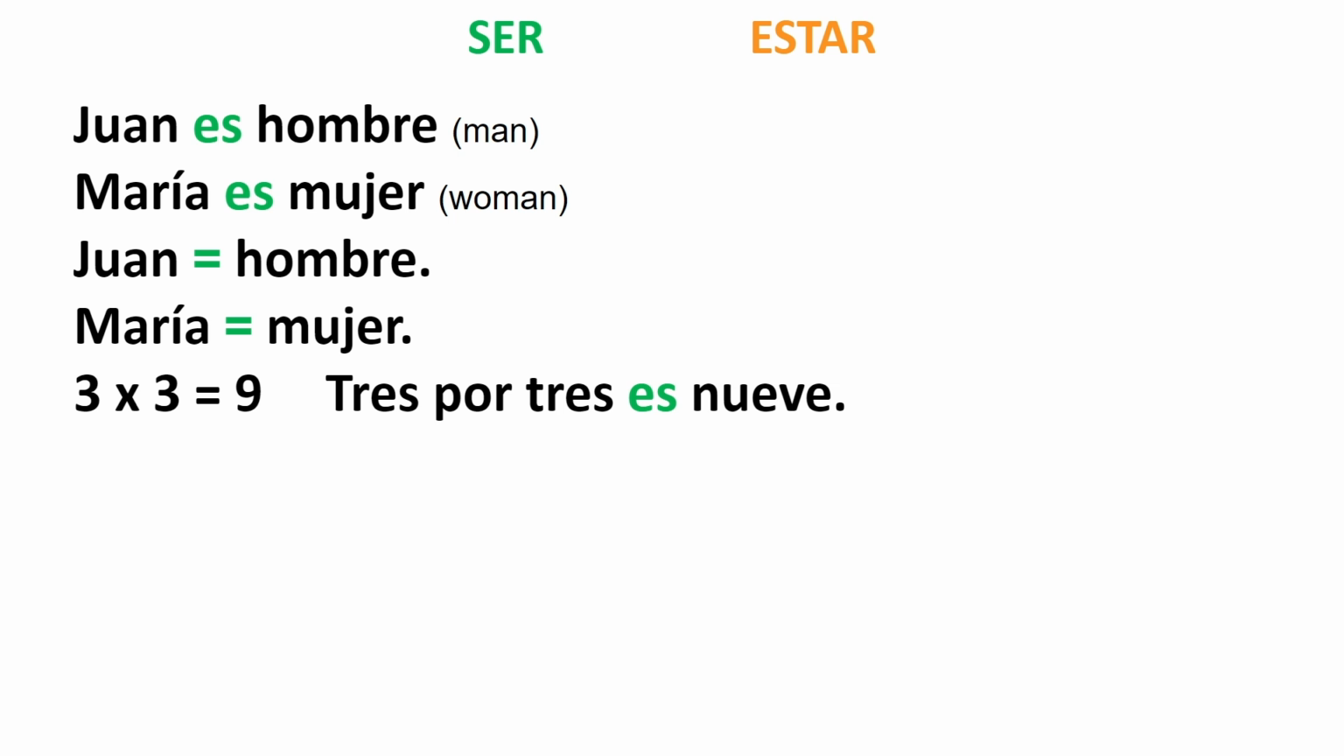Now, as you can see, we can use the verb ser to imply that something equals something else. Juan equals a man. Juan es igual a un hombre. María equals a woman. María es igual a una mujer. That's why in mathematics we use the verb ser. We have the example 3 times 3 equals 9. We could say that in Spanish, 3 por 3 es 9. Es means that something equals something else. And by the way, during this presentation, I'm going to be using green for the verb ser and orange for the verb estar so you can identify them more easily.